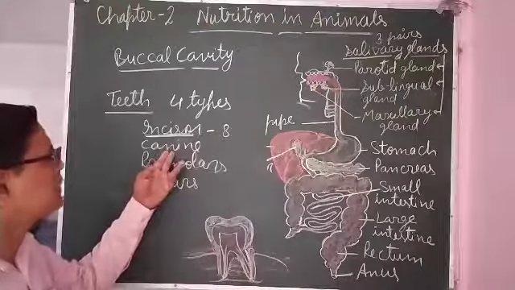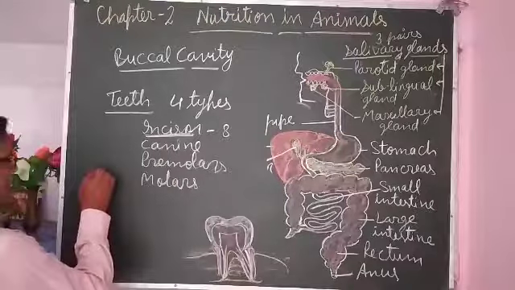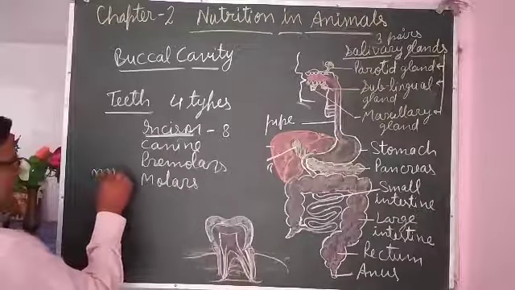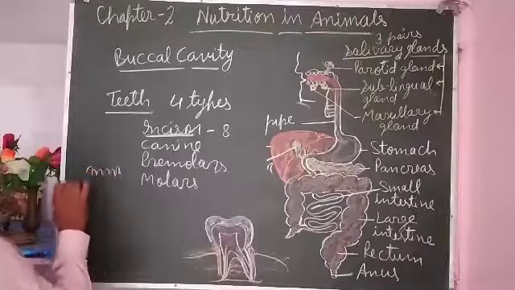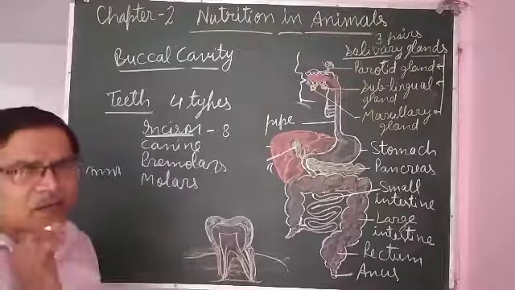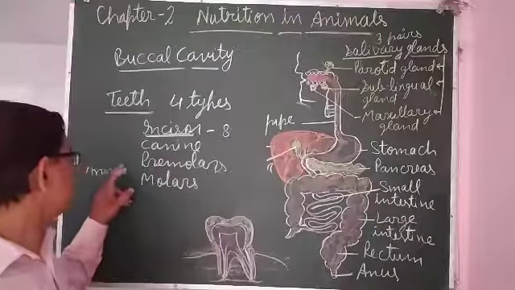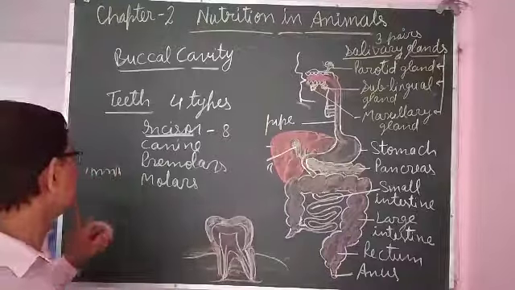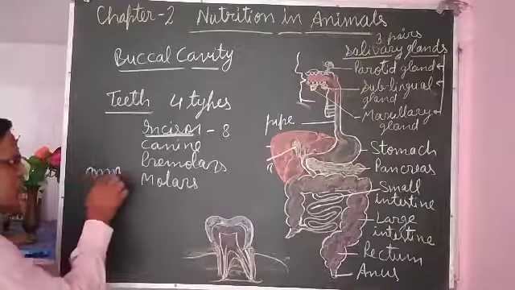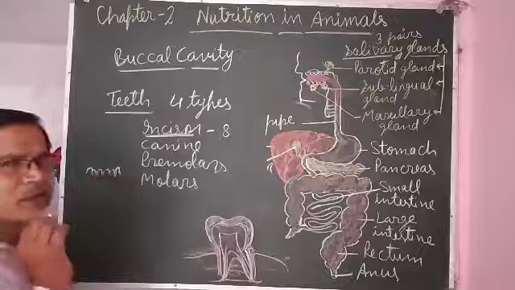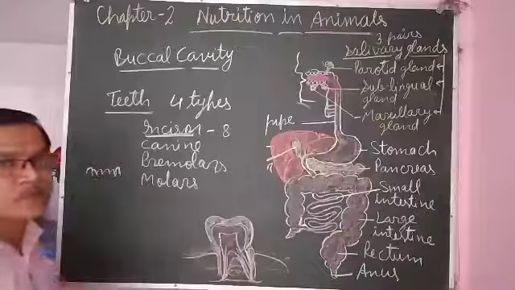Canines. After that, there are canines. Canines are a little higher than the incisors. In some people it may be identifiable, but generally in human beings it is nearly equal, though it may be a little longer than incisors.